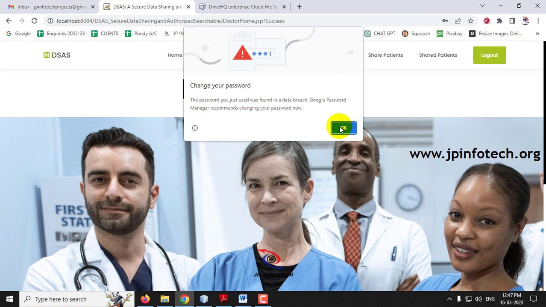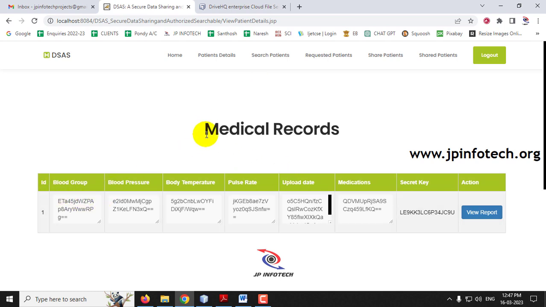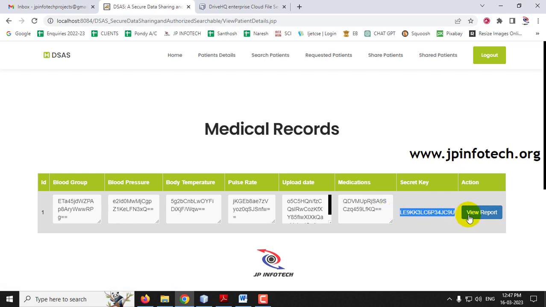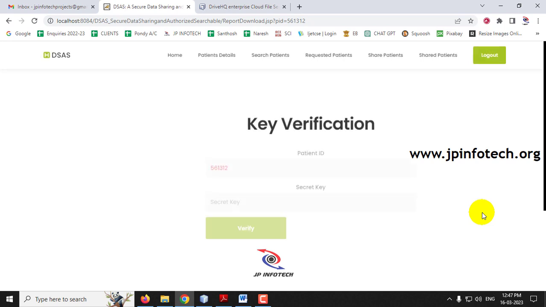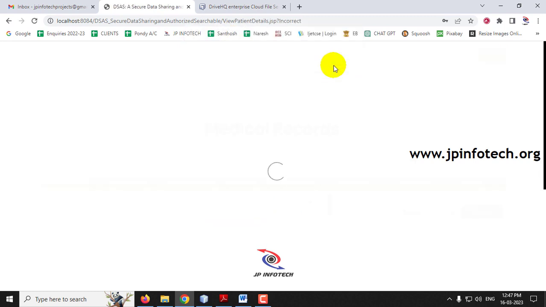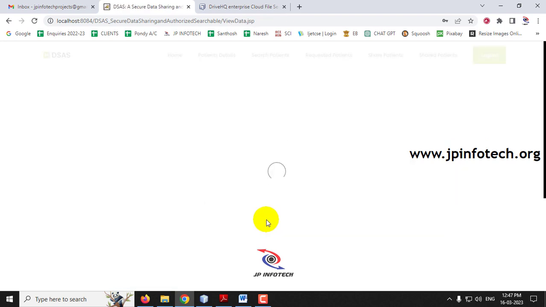Once Alice has logged into the system and clicks patient details, you can see that earlier no details were shown because this doctor was not assigned to any patient. Now you can see the medical records of the patient allocated to them, and everything is in encrypted format. Only with the exact secret key can they view the report. Click view report, and it asks for the secret key. If you give a wrong key, you see incorrect key.